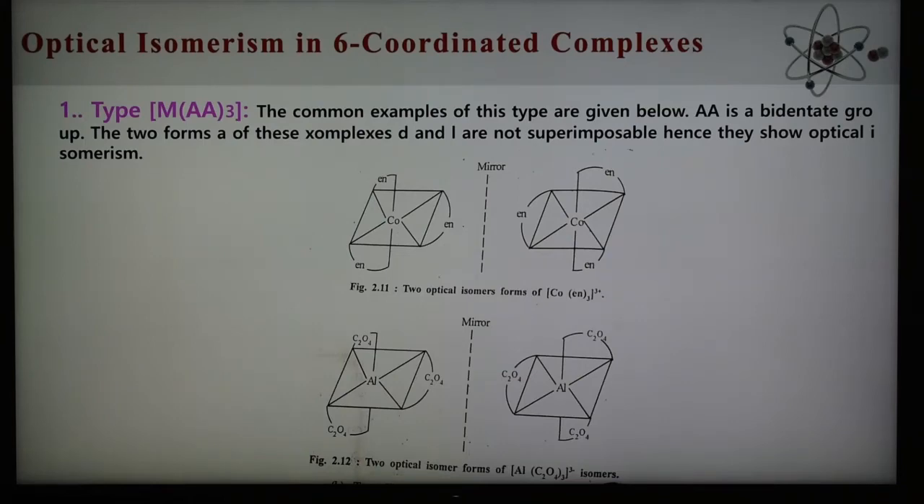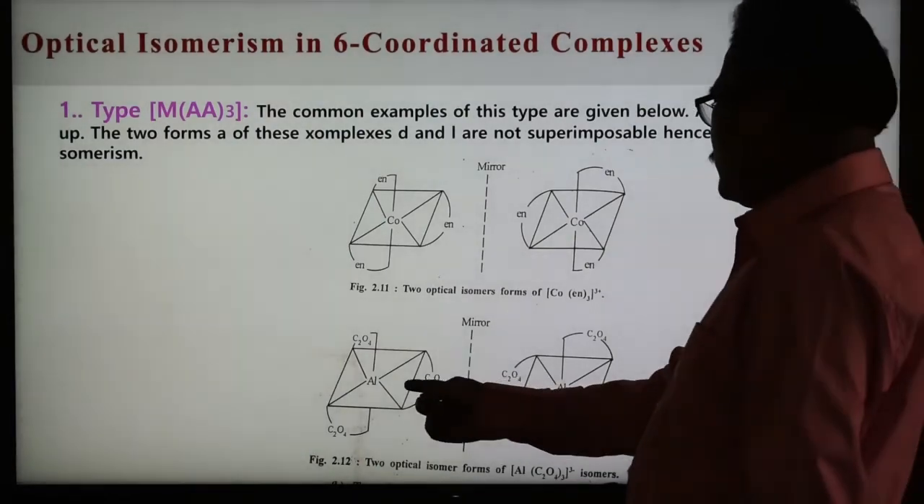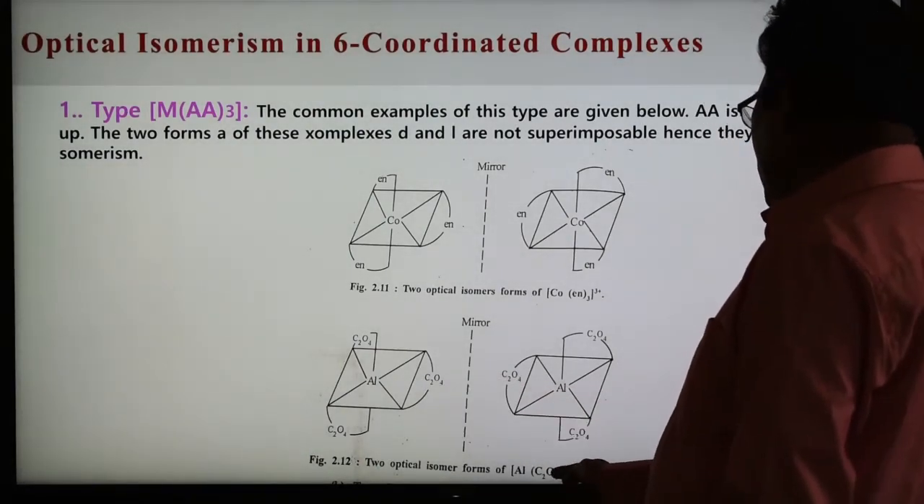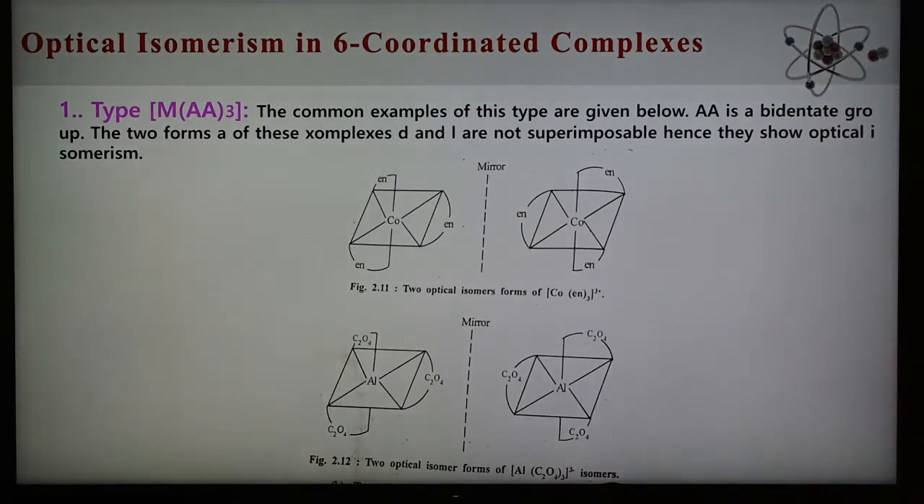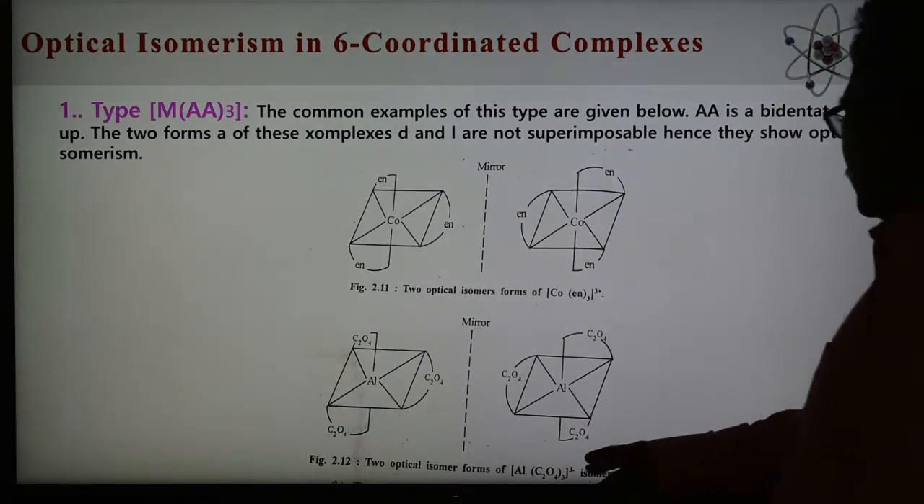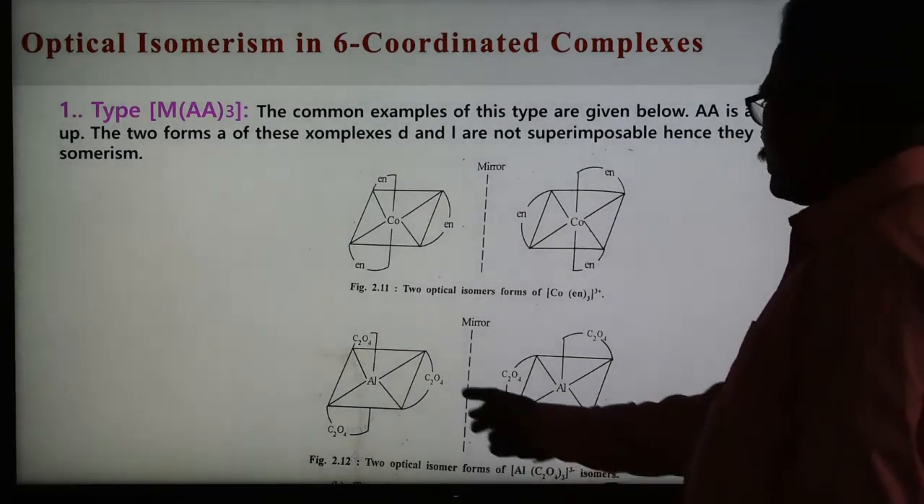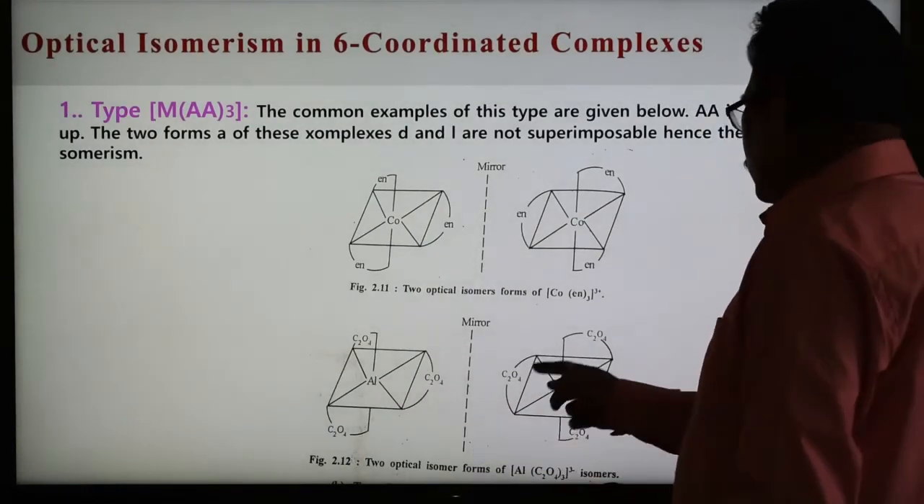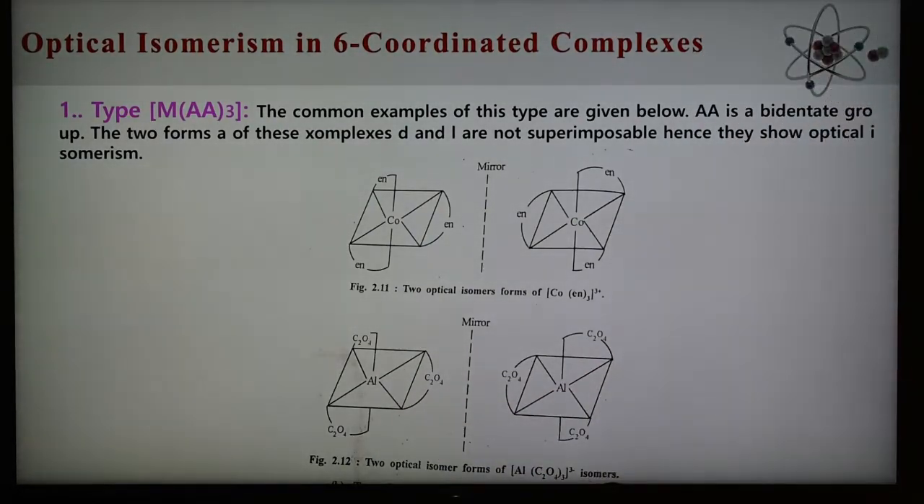So we have seen the necessary condition for optical isomerism. This is the trioxalato aluminum 3+ complex. In this case, the bidentate ligand is oxalate. So this is 1, 2, 3. This is also bidentate and shows non-superimposable mirror images of each other. So these are the two isomers, D and L, of this first type of 6 coordinated complexes.